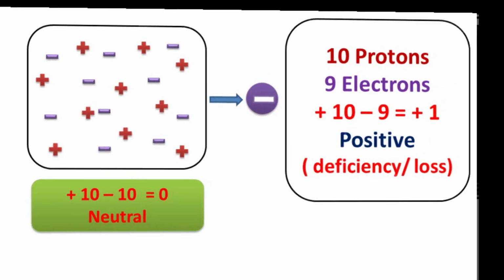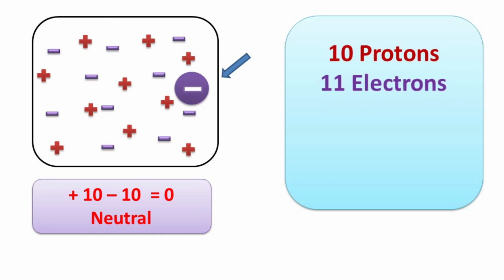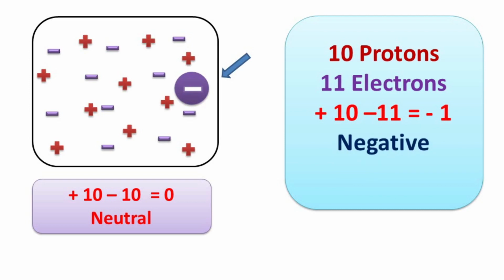And if somehow we give electrons to the body, then now there will be 10 protons and 11 electrons. So total charge on the body will be equal to plus 10 minus 11 is equal to minus 1. So body becomes negatively charged. So negative charge means excess of electrons. Excess means more number of electrons. Please note, for this electrification, only electrons are responsible and not protons, because it is not easy to remove a proton from the nucleus, as protons are heavier than the electrons.